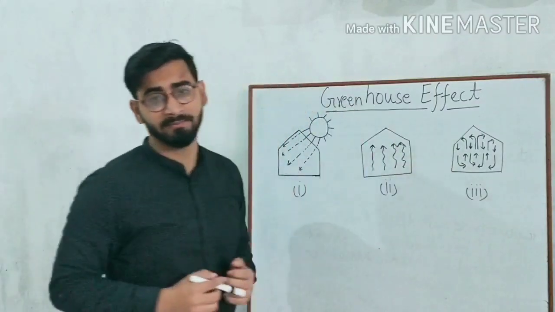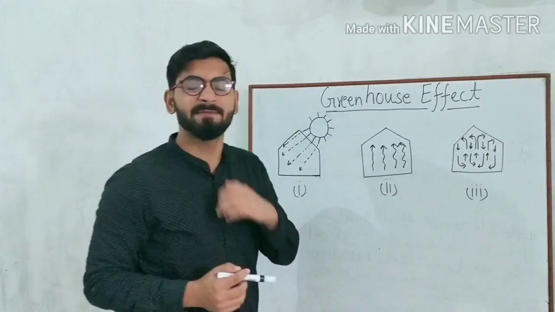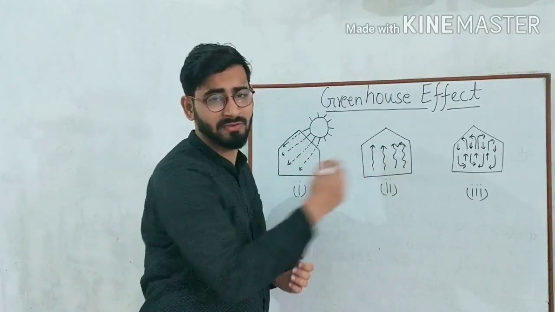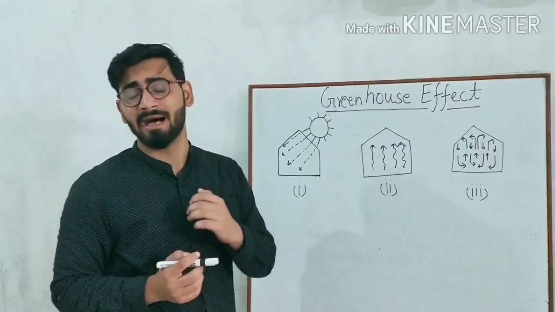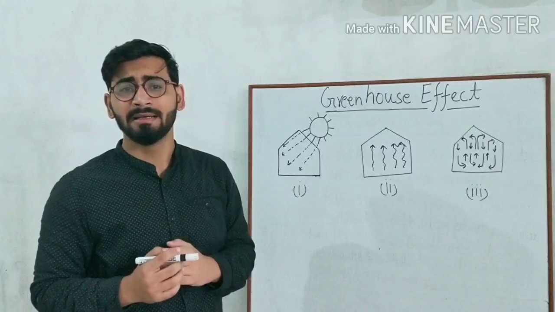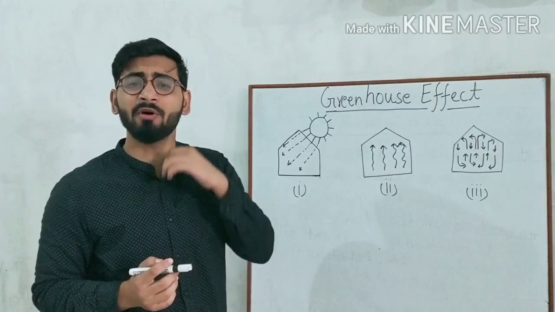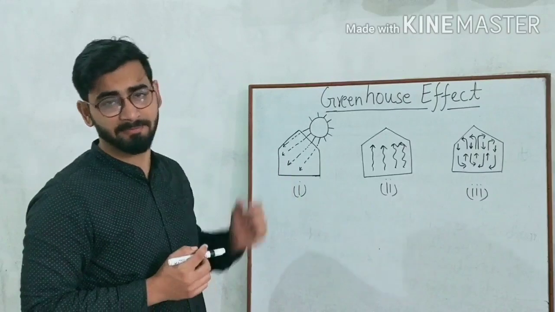This means the sun's radiation has been trapped by the greenhouse. So the greenhouse effect is simply the trapping of the sun's radiation by the gases present here.